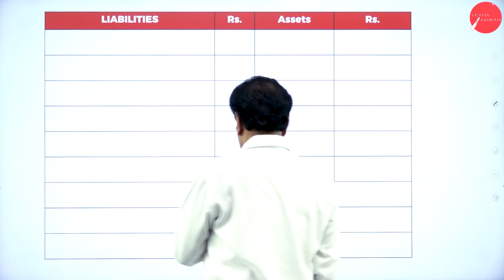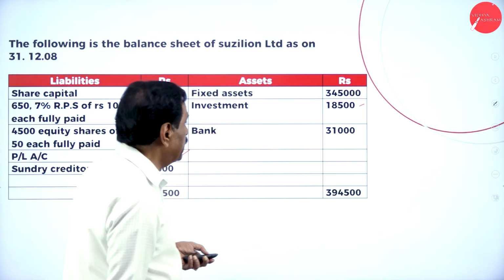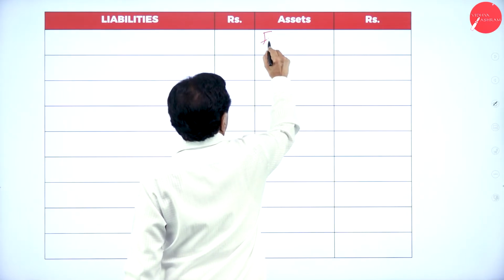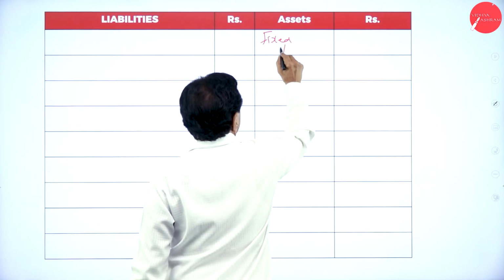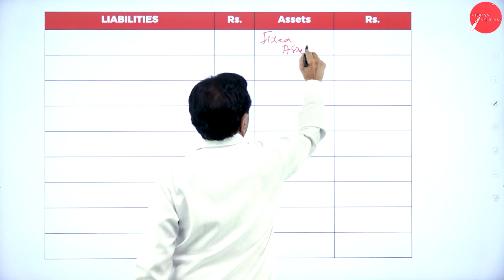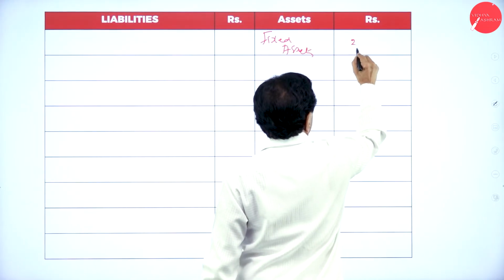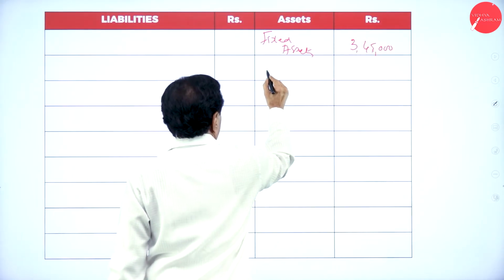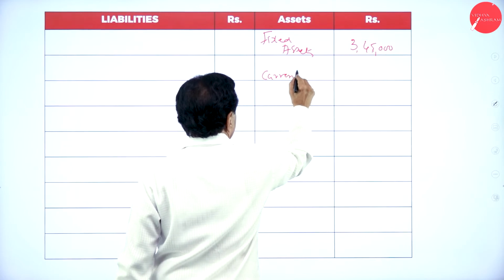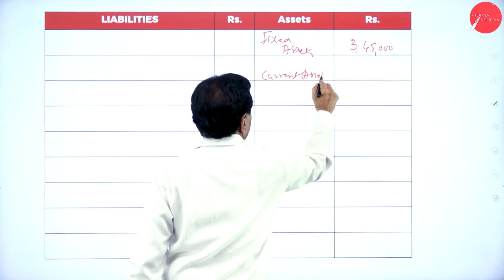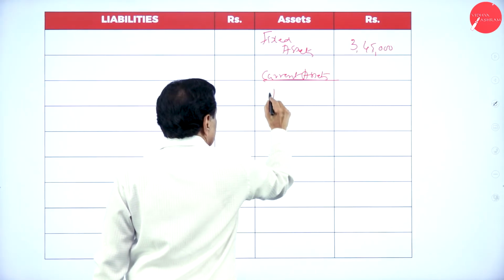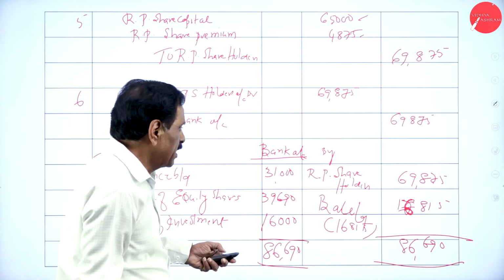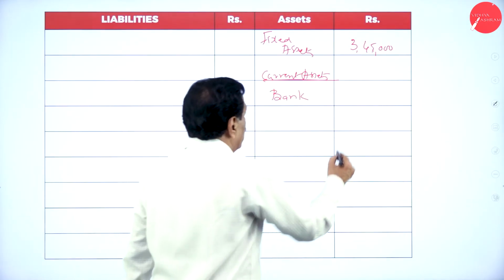Liabilities and assets. What is the first asset? Fixed assets 3,45,000. Current assets, investments, cash at bank. If you see the bank balance, 16,815.